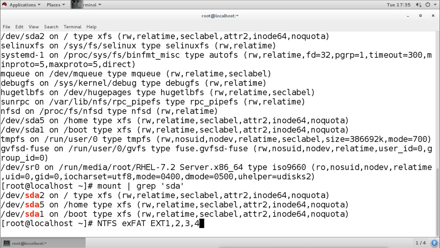So these are the different file systems we have. Now in Linux we have the ext file system, or we have XFS by default. So when we don't select any file system at the time of installation, if you don't select, by default it will choose XFS. This is the default one. And we can choose other file systems like ext3 and ext4 also.